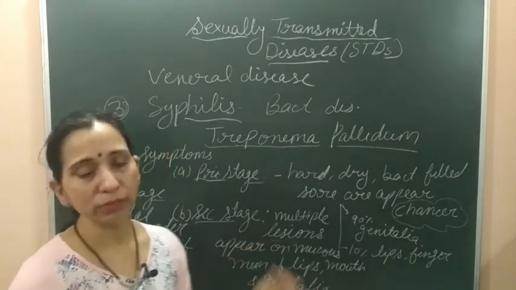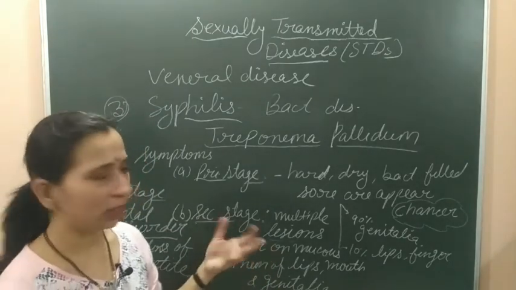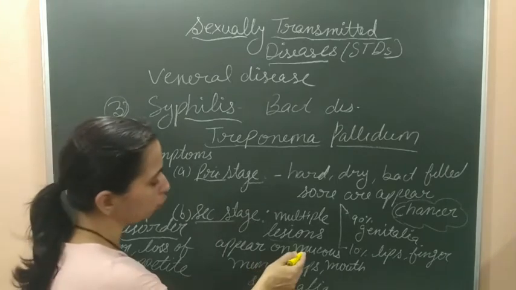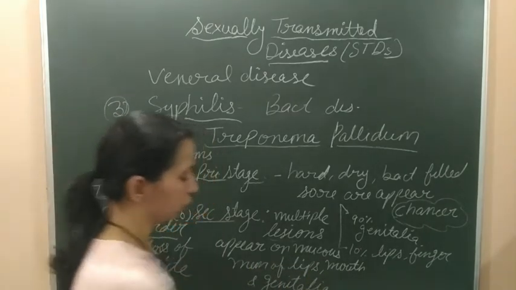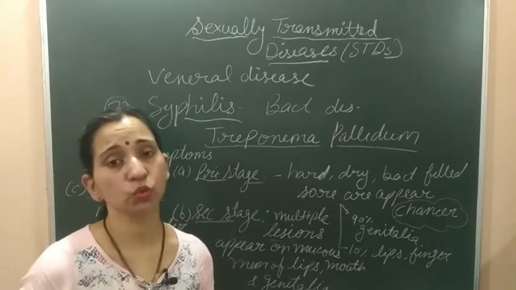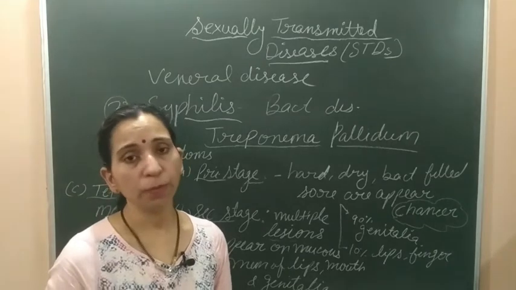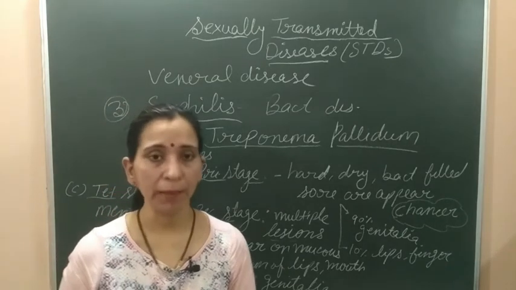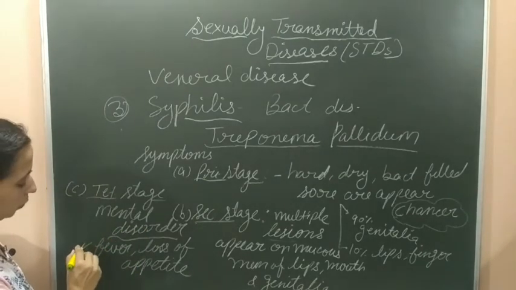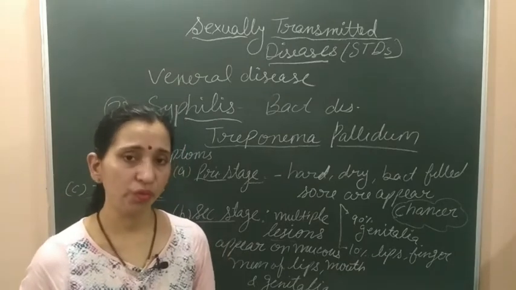In the secondary stage, multiple lesions are shown, with inflammation and hardness of the mucous membrane of the lips, mouth, and genitalia. In the tertiary stage, the infection reaches internal body parts like the heart and brain, due to which paralysis and mental disorder can happen. Fever also shows, along with loss of appetite, and the patient feels very weak.